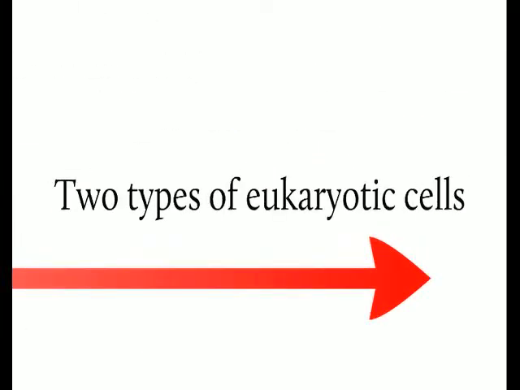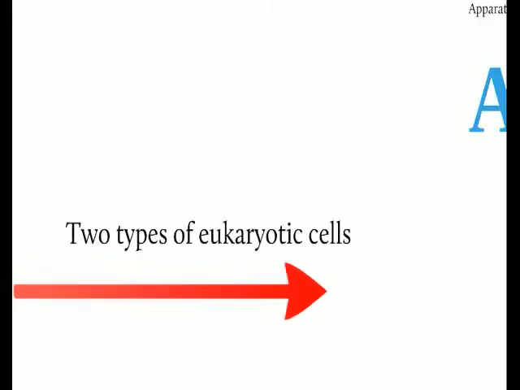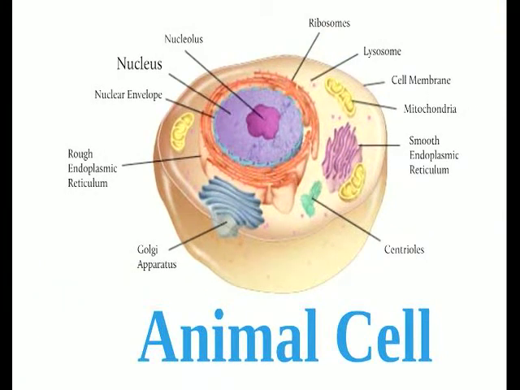Now there are two types of eukaryotic cells. Remember, prokaryotic cells do not have a nucleus, but eukaryotic cells do. And there are two different kinds of eukaryotic cells that both have a nucleus. So let's look at each one of those. First we have the animal cell, and the animal cell has a bunch of other organelles besides the nucleus as well. At this point, it's important that you know what these organelles look like, but not necessarily what they do. So it's more important that you're able to recognize their shape than their function right now.